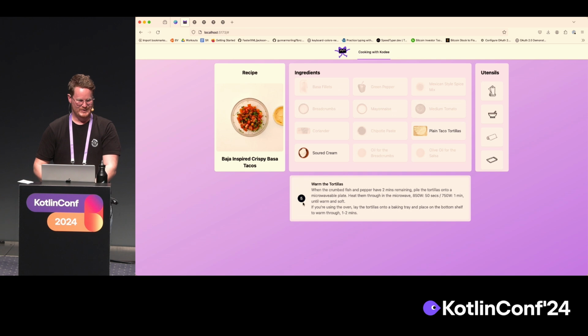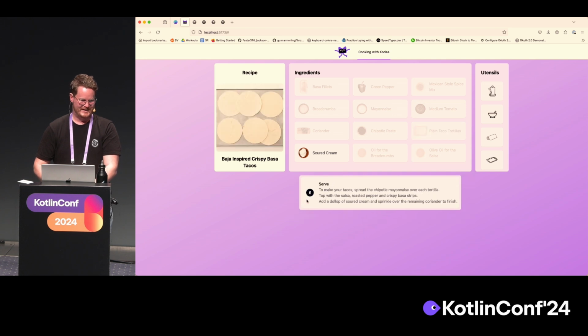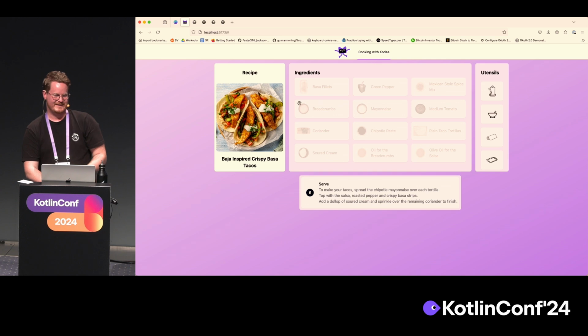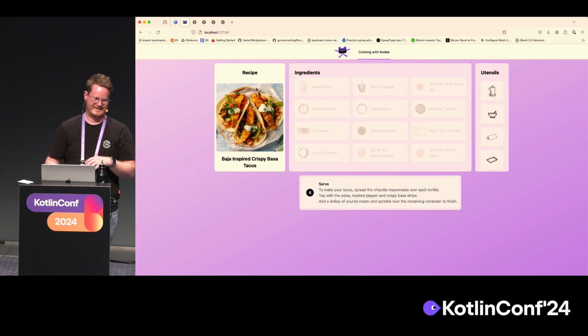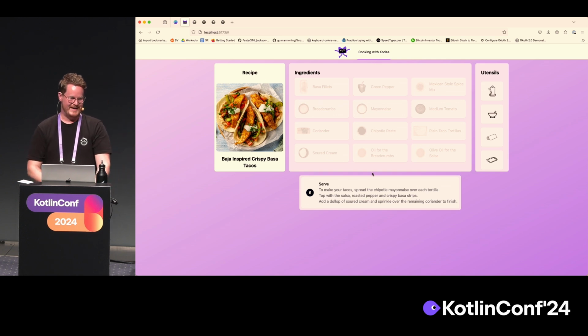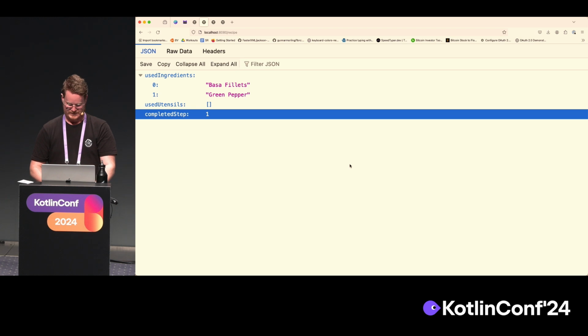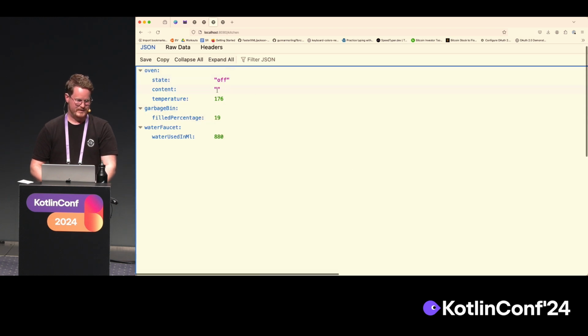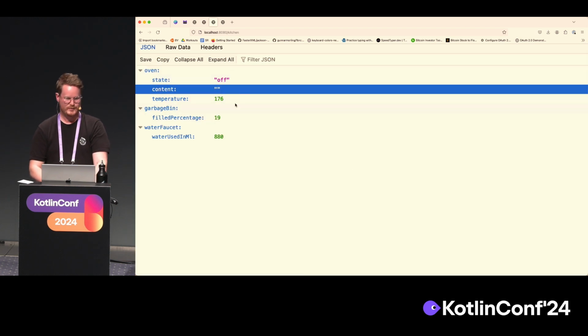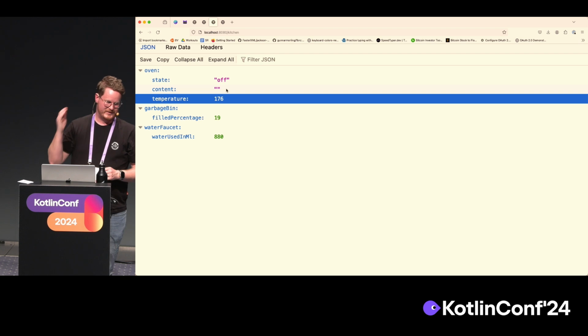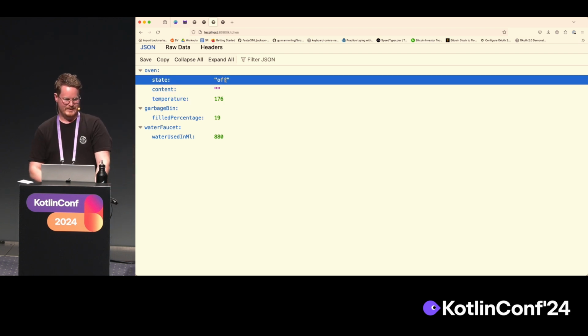So we complete the recipe. Over here, in the end, we have used all the ingredients, and we built this nice little dish. And in the end, now that the food is served, we find that there's nothing anymore in the oven. The temperature is reducing, it's cooling down, even though it's already turned off.